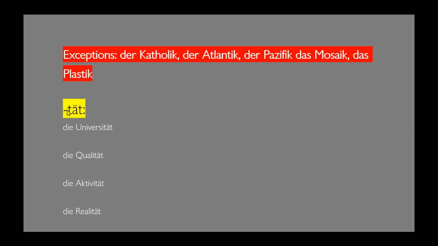Now for -tät. In English it's written as tat, but in German, -tät. Die Tät, pronounced tät. Any word ending with -tät, like die Universität, die Qualität, die Aktivität, die Realität, falls under the die category. So moving to the next slide.